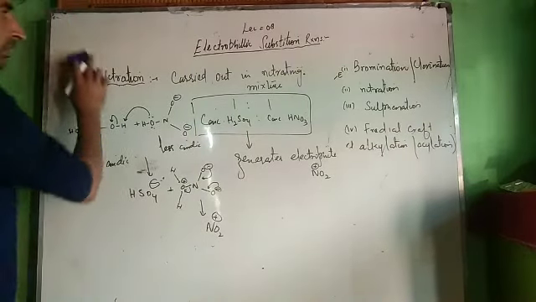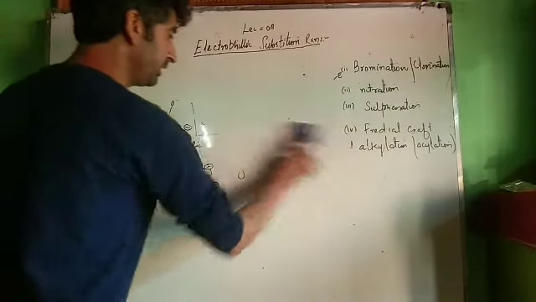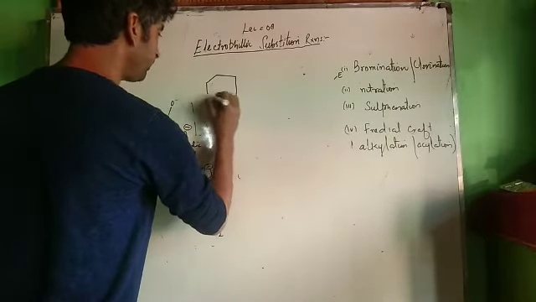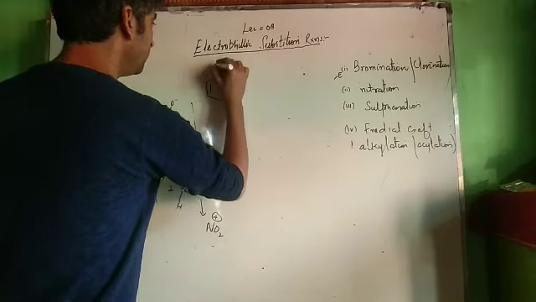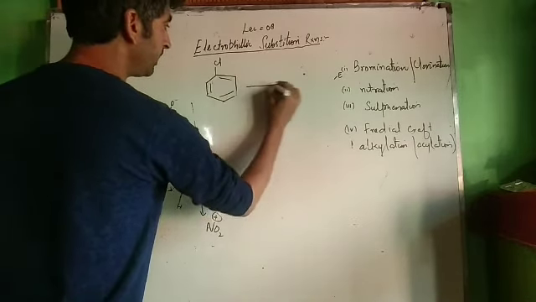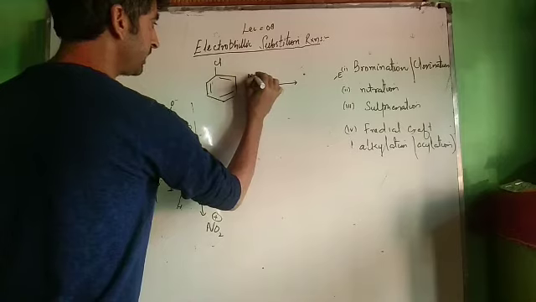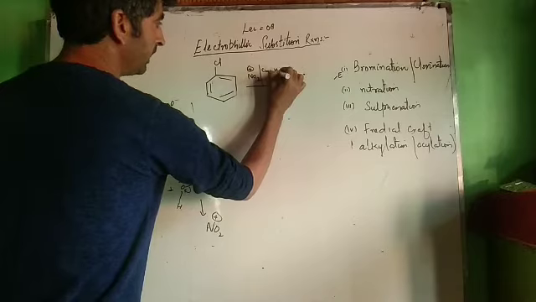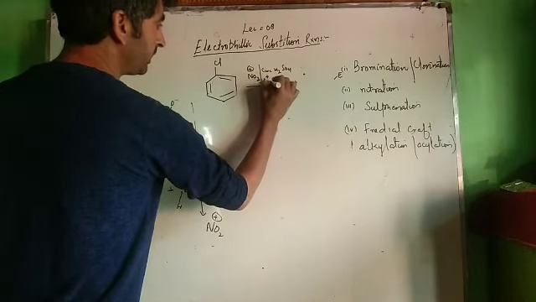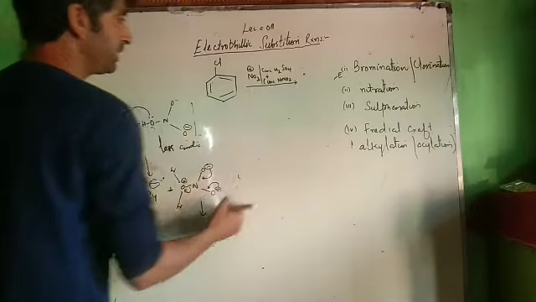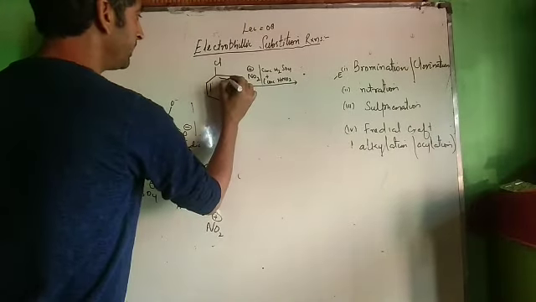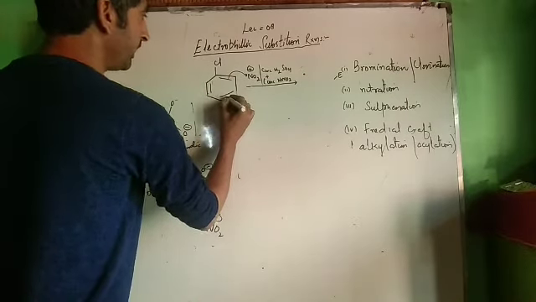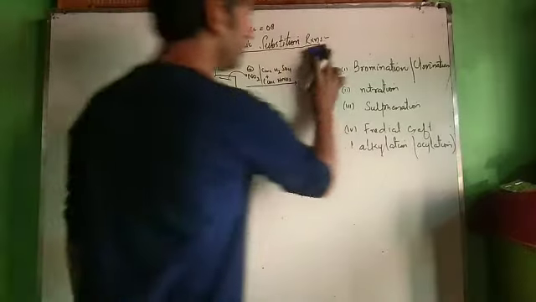Now this electrophile will attack our haloarene. For example, we have a chlorobenzene. To this haloarene, we are adding nitrating mixture, that's NO2 plus. This NO2 plus has been obtained from concentrated H2SO4 plus concentrated HNO3, that's nitrating mixture. What type of product we will get? Either it attacks at ortho position or para position, means either the attack will be over here or the attack will be over here. We can get two types of products over here.